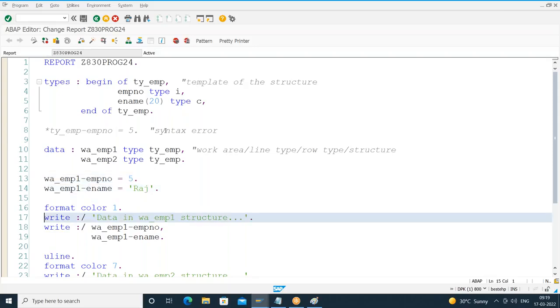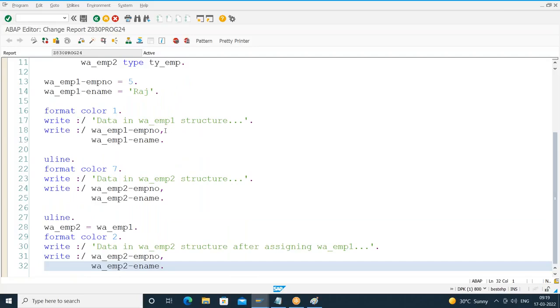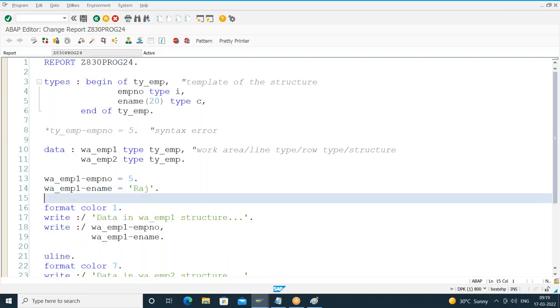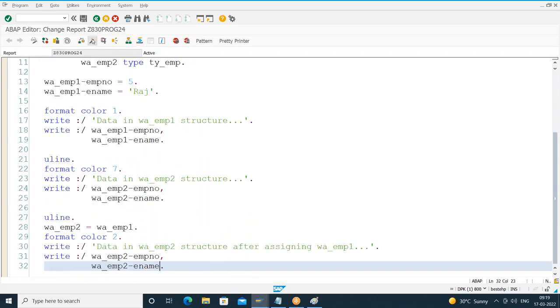Any questions please? Right. So if there are no questions, we are done with the local structures concept.